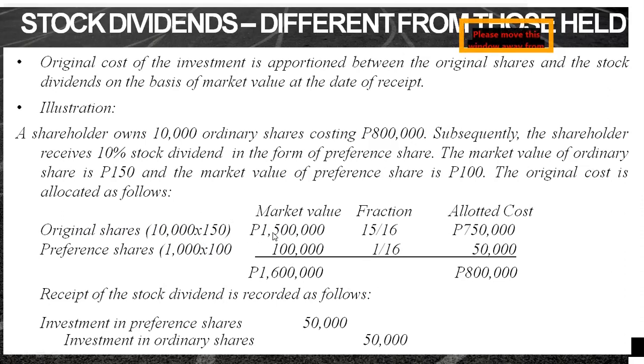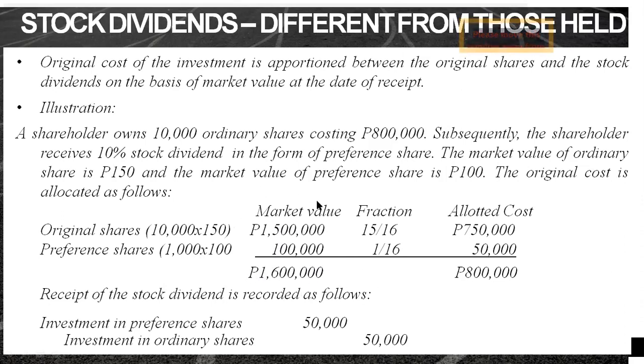So, you have 1.5 million. For the preference share, it's 1,000 shares because that's 10% of 10,000, so that's 1,000 times the market value, which is given, 100 pesos. So you have 100,000. So our market value is 1.5 million plus 100,000, a total of 1.6 million.